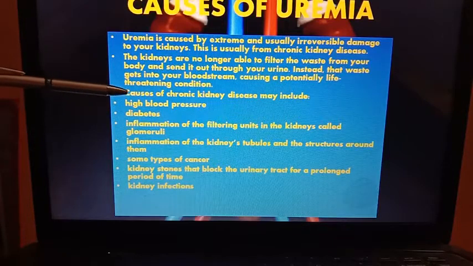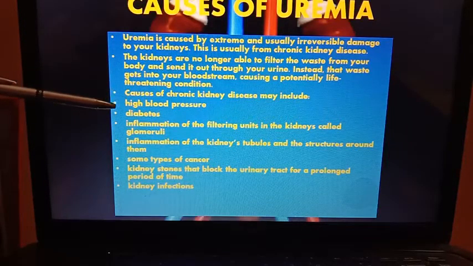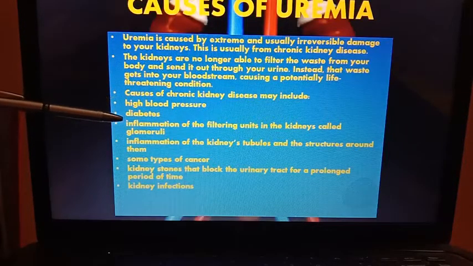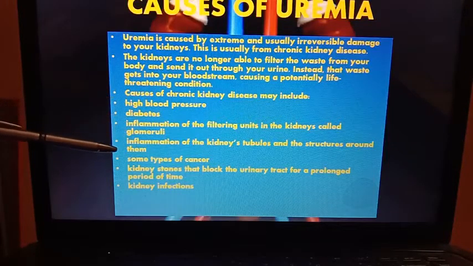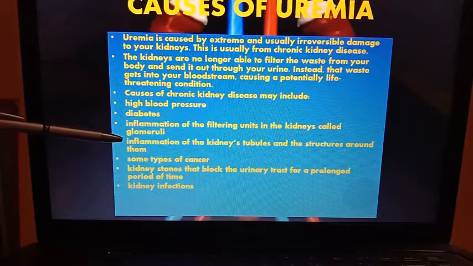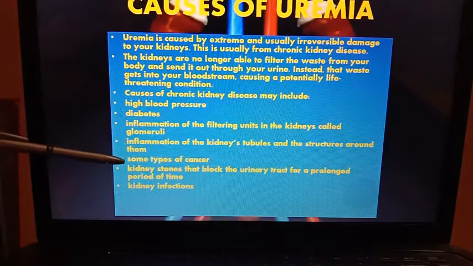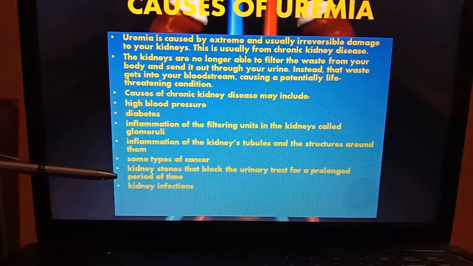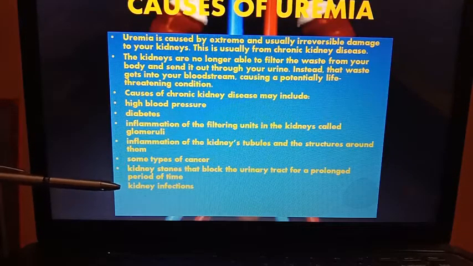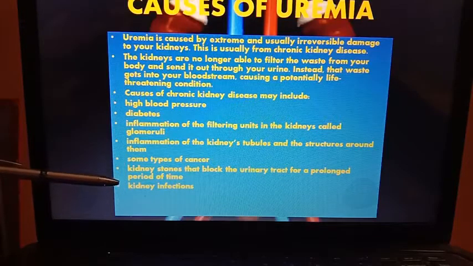Now, what are the common causes of chronic kidney disease? High blood pressure, diabetes, inflammation of the filtering unit, that is the glomerulus, inflammation of the kidney tubules and the structures around them, some types of cancer, kidney stones that block the urinary tract for a prolonged period of time, and several kidney infections.